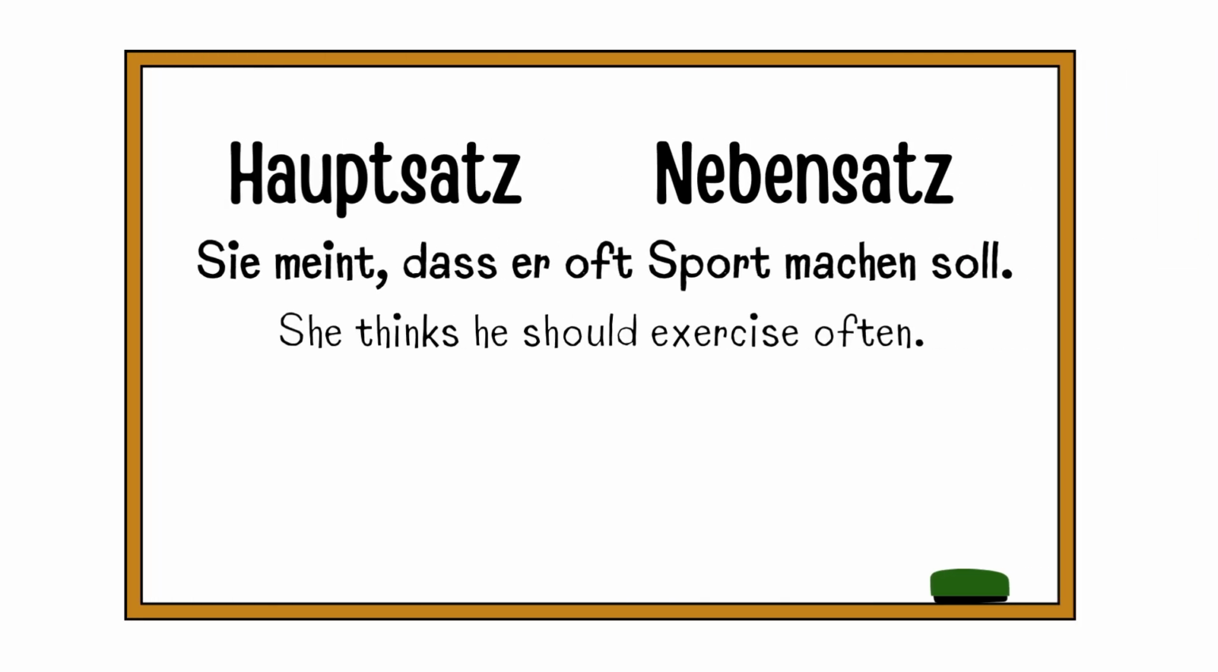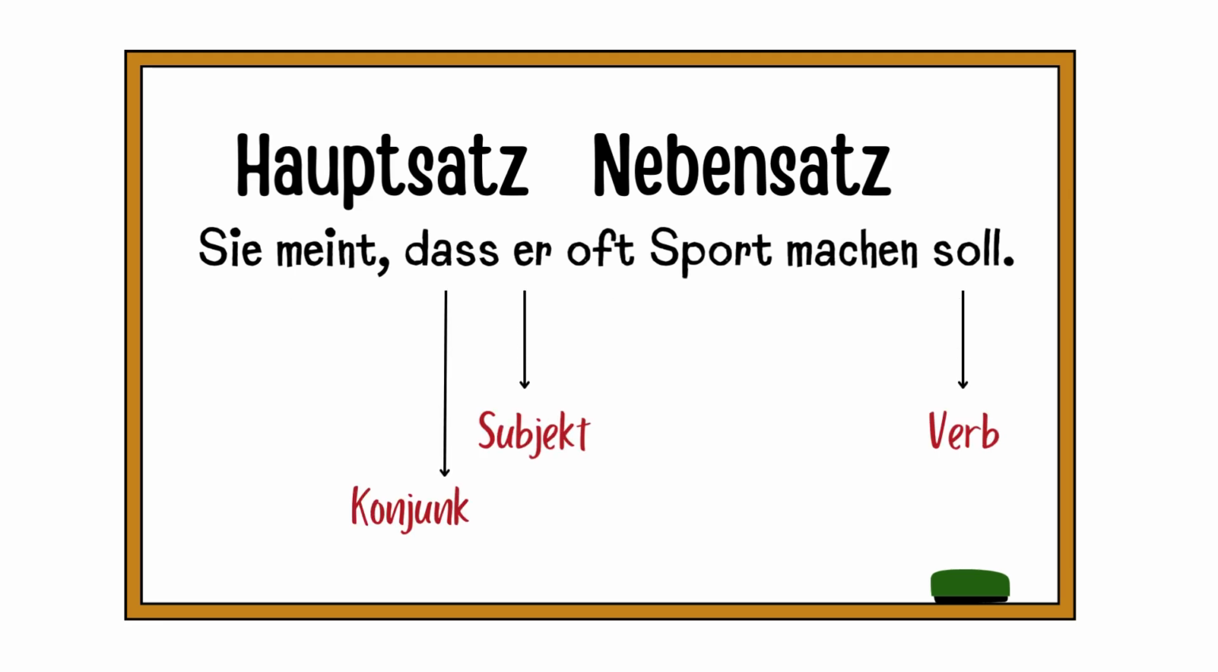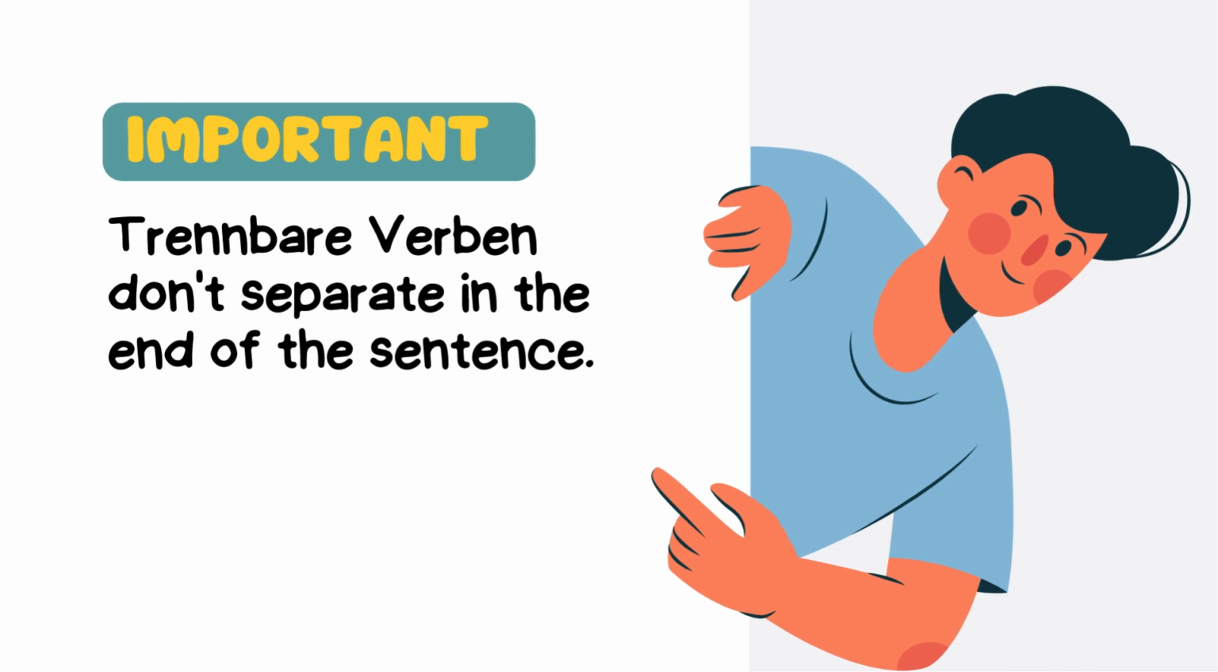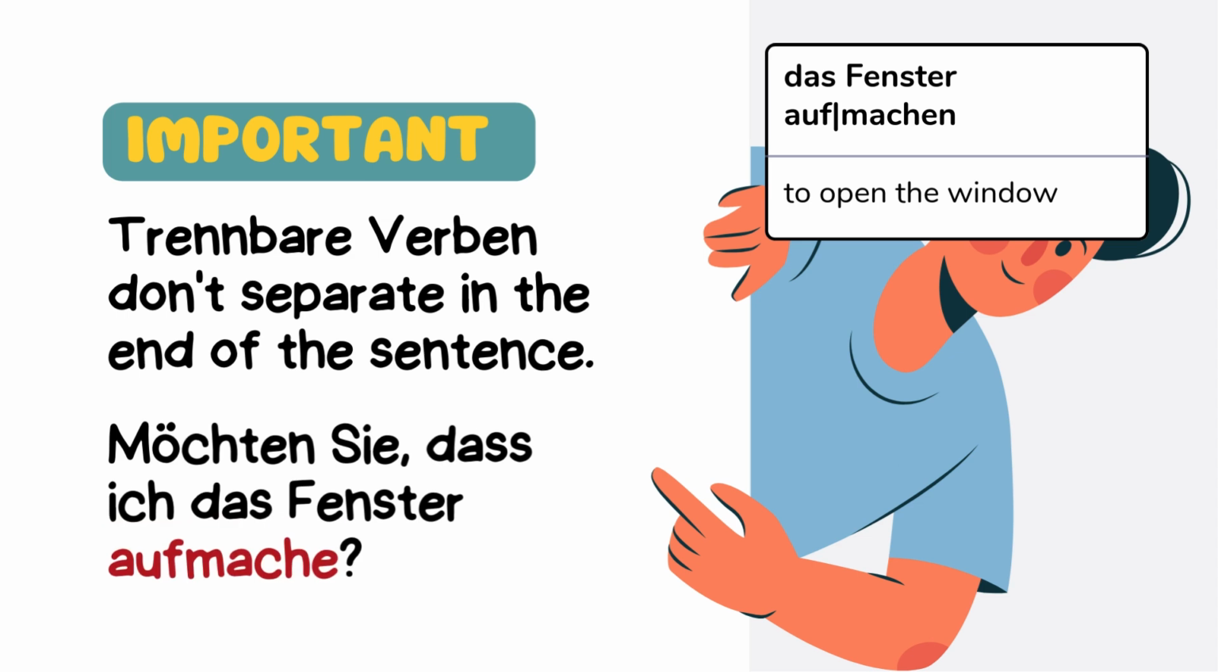Sie meint, dass man oft Sport machen soll. The conjunction dass is followed by the subject and the conjugated verb goes at the end of the sentence. And remember that if you're using a trennbares Verb, a separable verb, then the verb does not separate in the end. Zum Beispiel, möchten Sie, dass ich das Fenster aufmache?